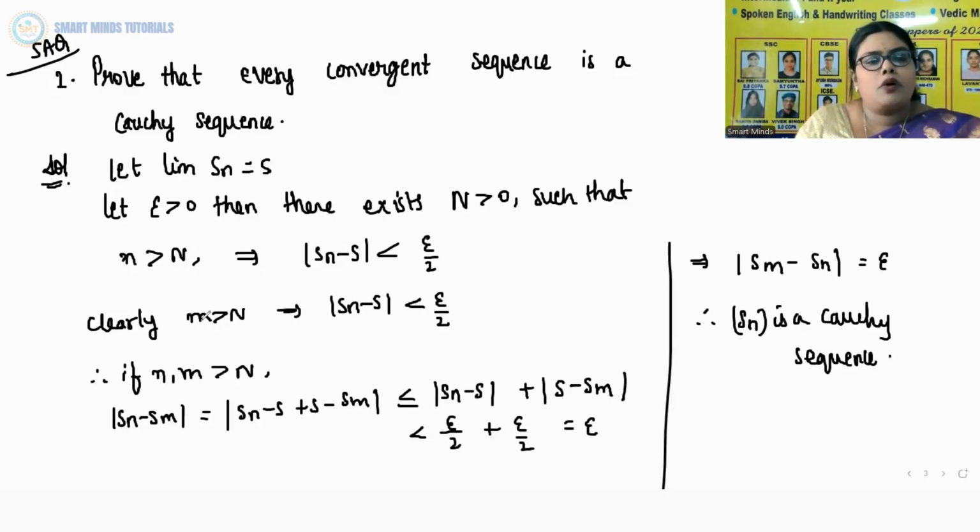Clearly, taking small m greater than N, you can write Sm minus S is less than epsilon by 2. Therefore, if n and m both are greater than N, then for mod Sn minus Sm we add and subtract S and split it. So we got epsilon by 2 plus epsilon by 2, that is epsilon. So mod Sm minus Sn is less than epsilon.